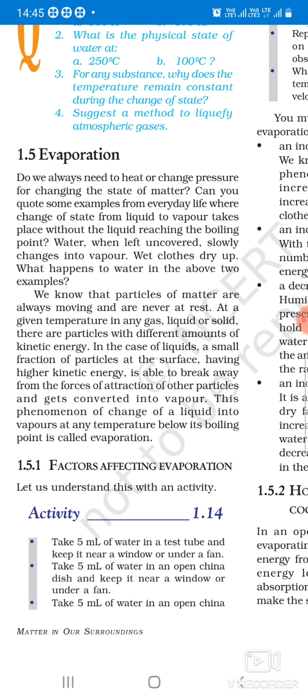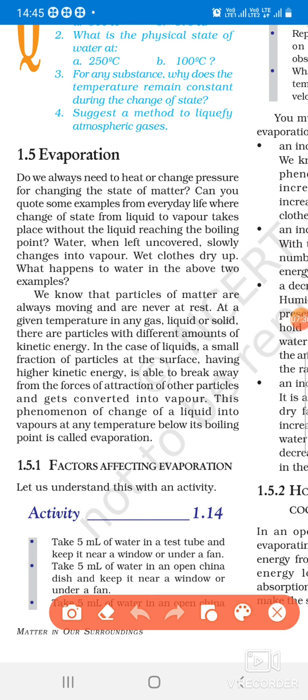These can get converted into different states. Underline this, it is the definition of evaporation: the phenomenon of change of liquid into vapors at any temperature below its boiling point is called evaporation. What is evaporation? Evaporation is the phenomenon of changing of liquid into vapors at any temperature below its boiling point.